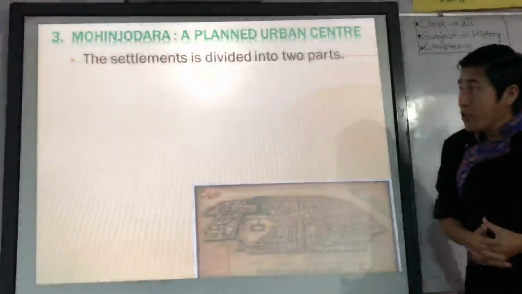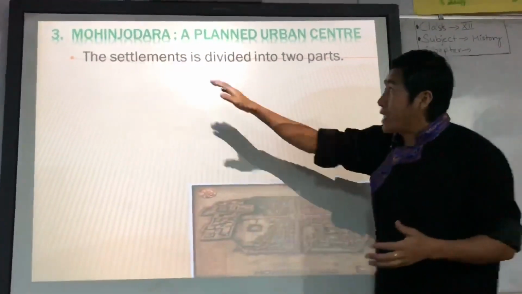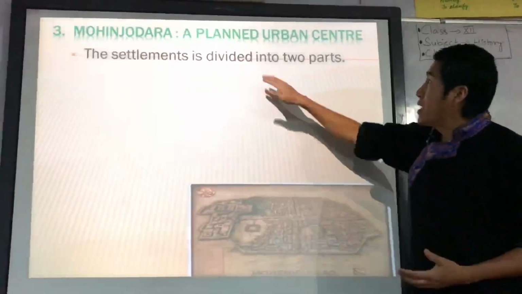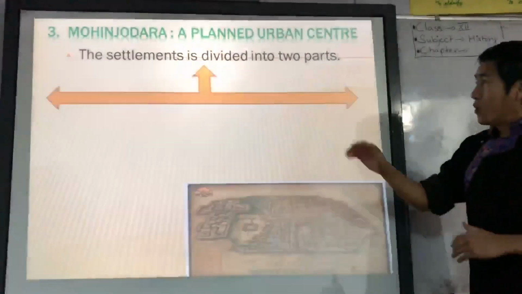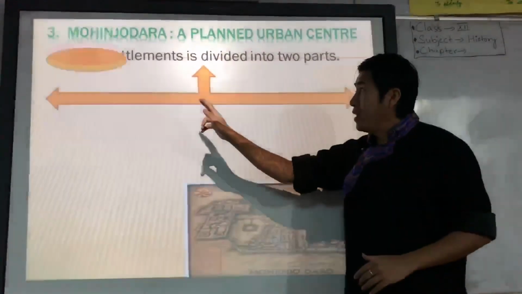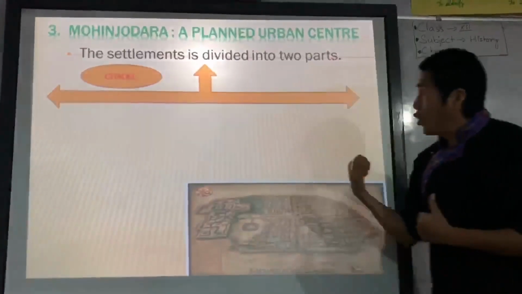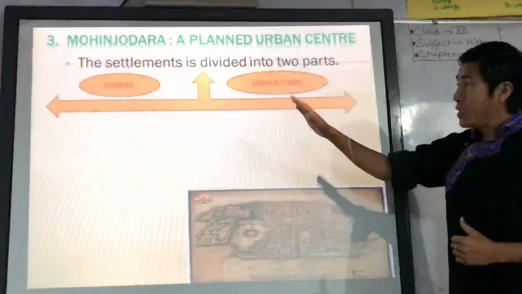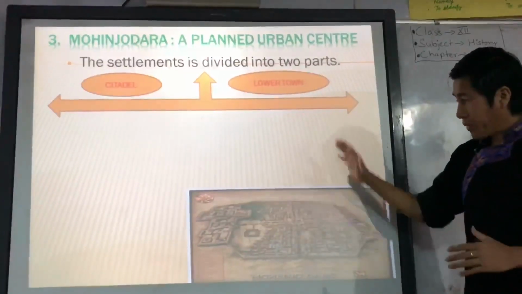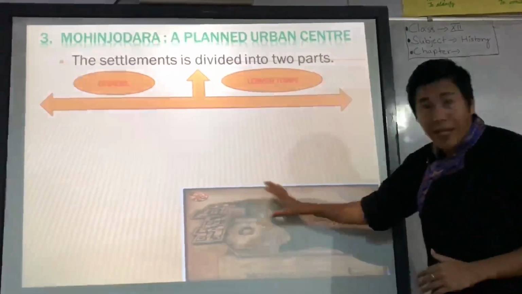Now see, archaeologists mentioned that the settlement of Mohenjo-daro was divided into two parts: one is the citadel and another one is the lower town.